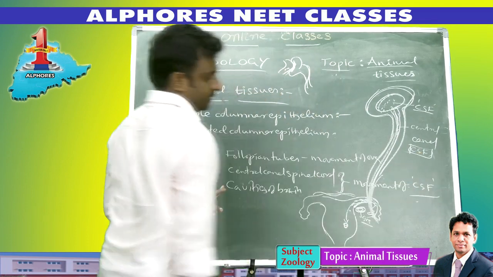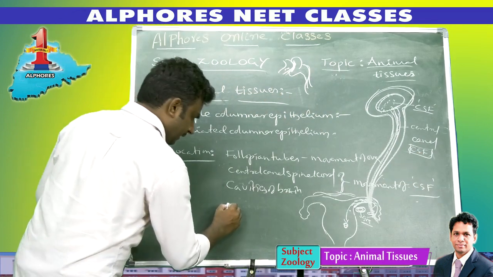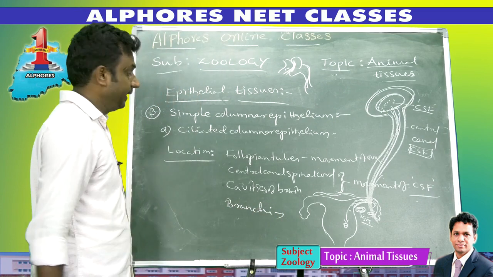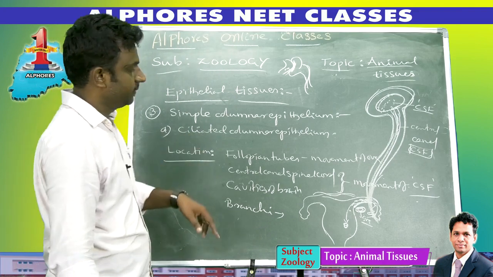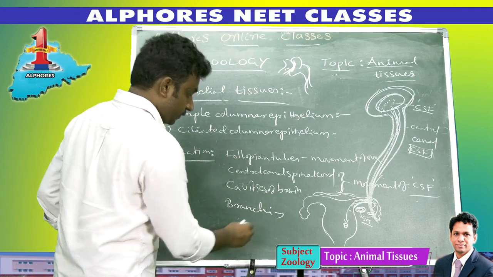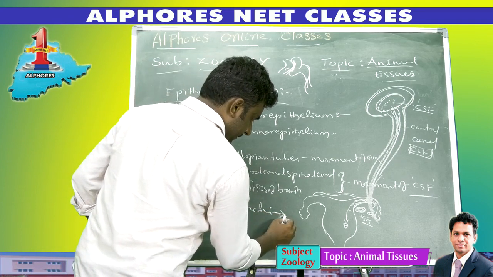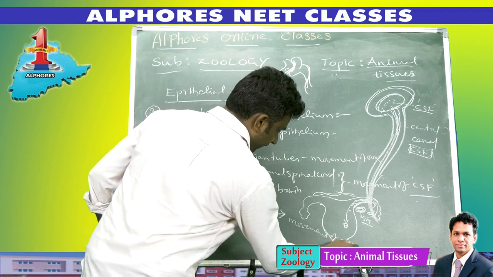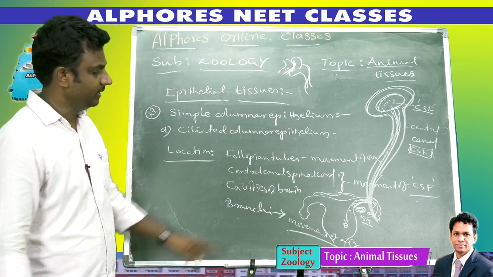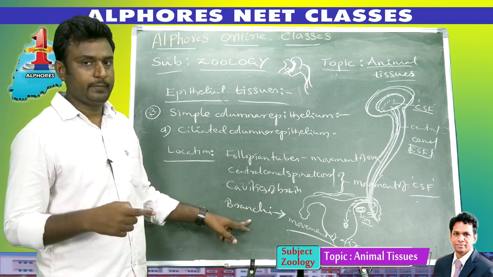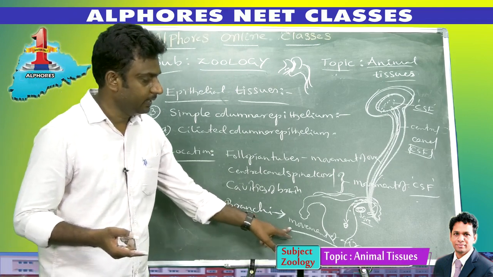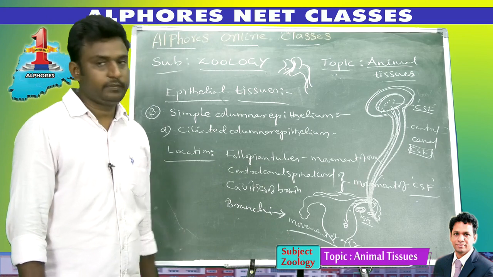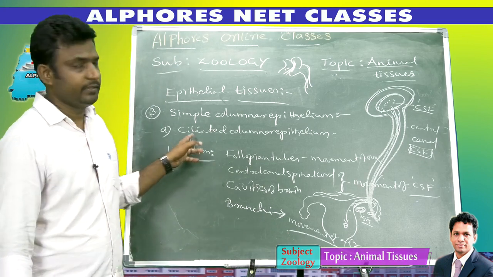cerebrospinal fluid, CSF. Okay, in our body, like bronchi. The wall of the bronchi is also made up of ciliated columnar epithelium. So the bronchi consist of ciliated columnar epithelium, which is useful for the movement of air. After the trachea, the bronchi are there, then bronchioles. The wall of the bronchi is made up of ciliated columnar epithelium. It is useful for the movement of air.